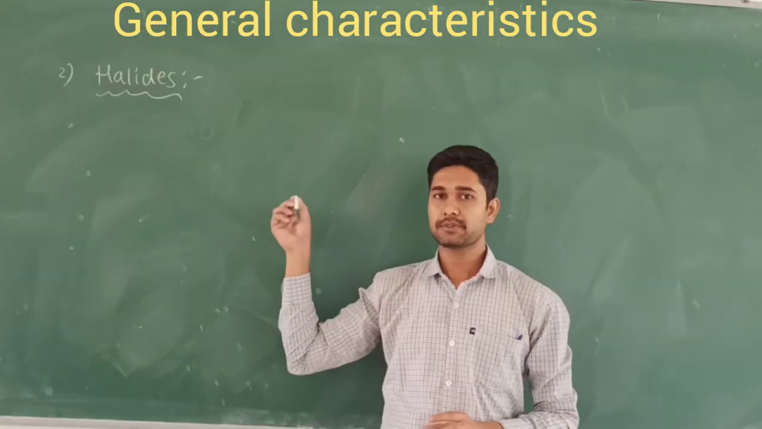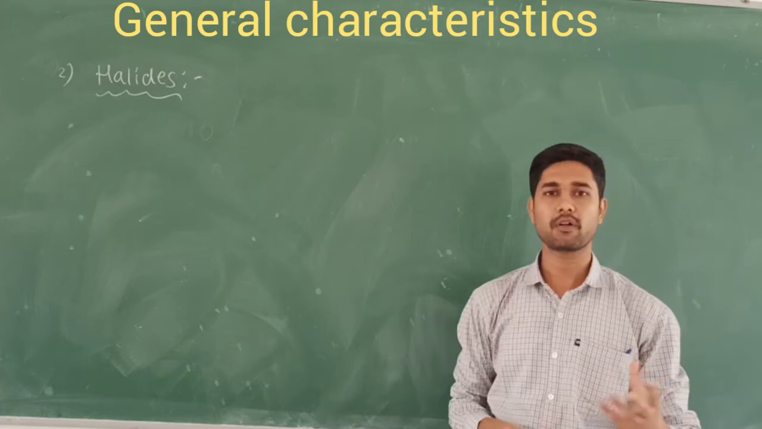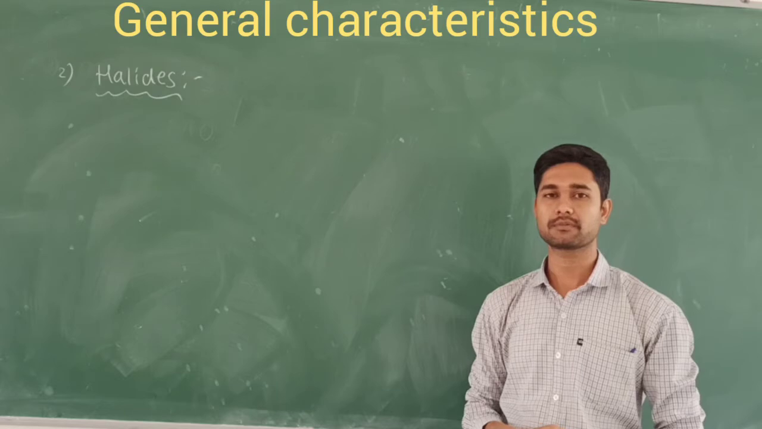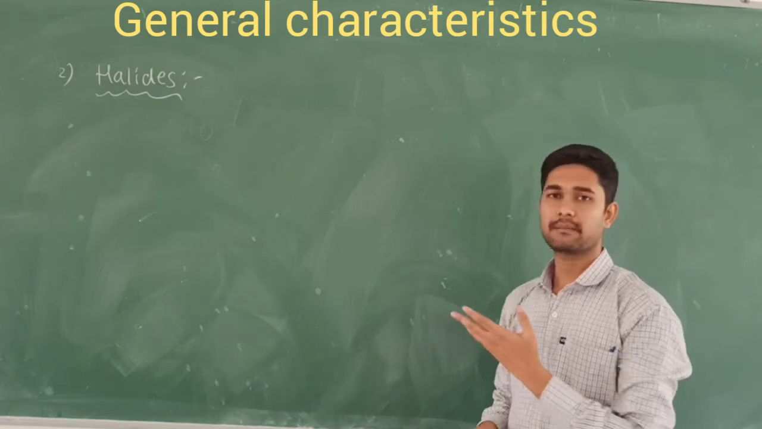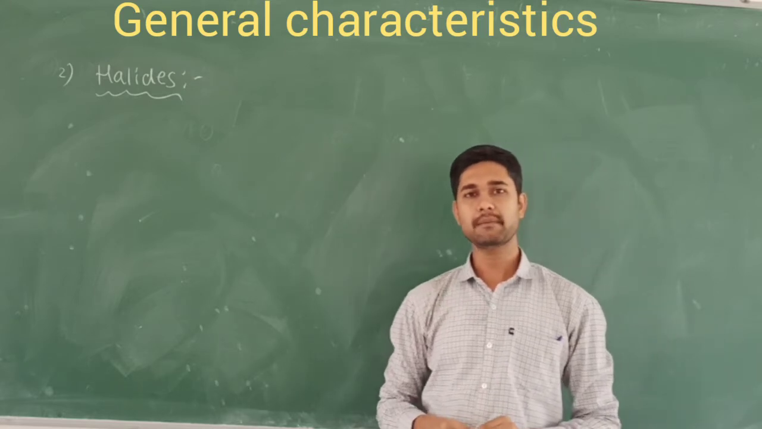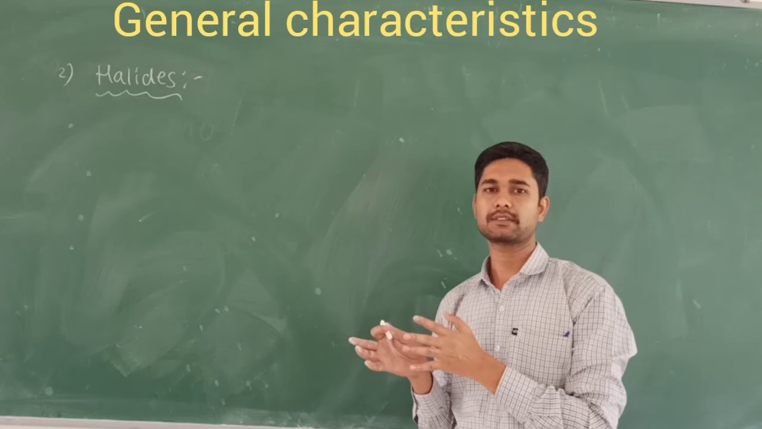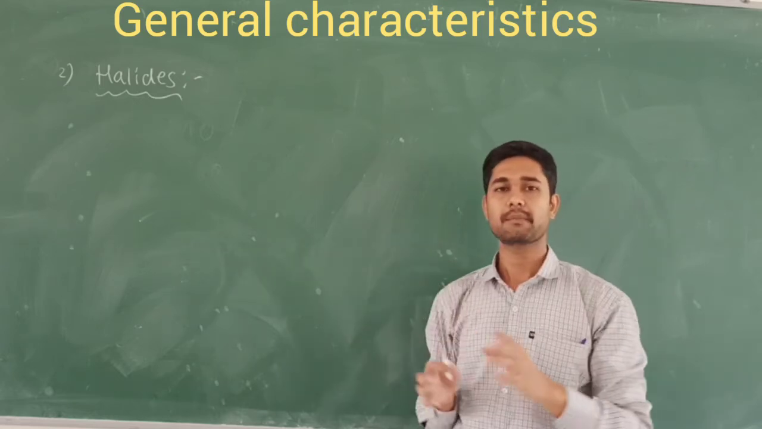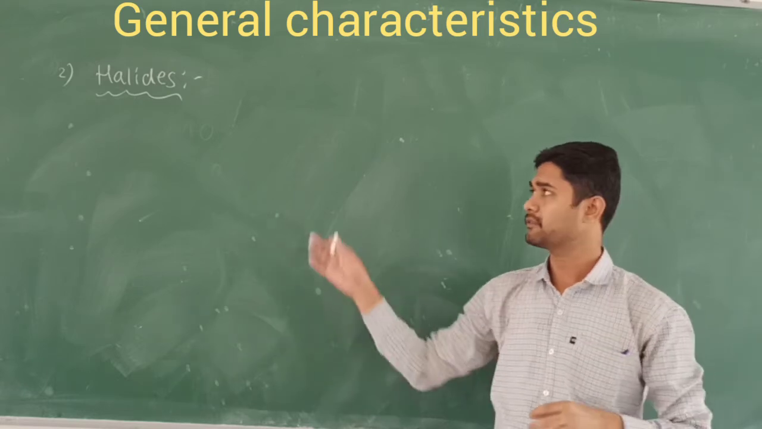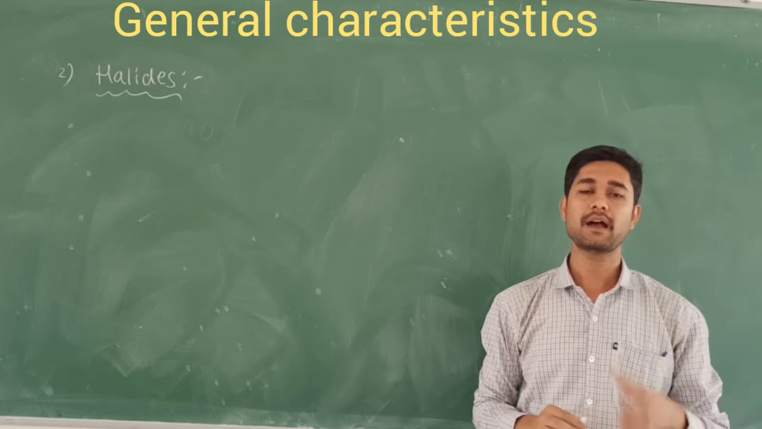Let's discuss the second general property of the alkaline earth metals, that is halides. You know already the alkaline earth metals react with the halogens to form metal halides here. So for metal halides we should study beryllium halide first. Except for beryllium halide, all other group 2 metals form halides with the halogens, but beryllium halide exhibits covalent nature, whereas all metal halides of the group 2 metals exhibit ionic nature.